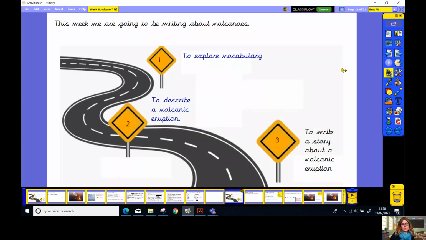Okay, now you'll remember that this week we're writing about volcanoes. Now, yesterday we explored the vocabulary of volcanoes and we collected some words. We found out the definitions of those words and we acted them out and we came up with a sign for them. Today we're going to be describing a volcanic eruption. And tomorrow you're going to be writing a short story about a volcanic eruption.